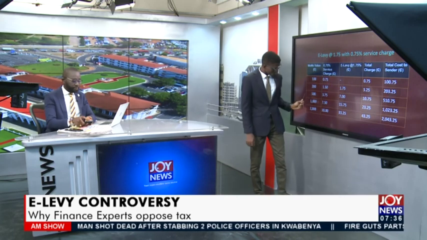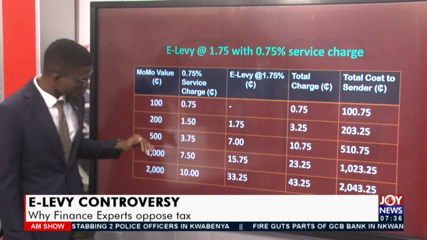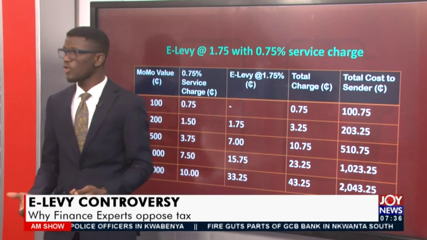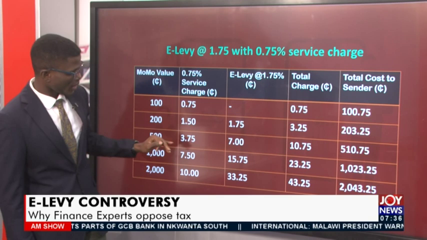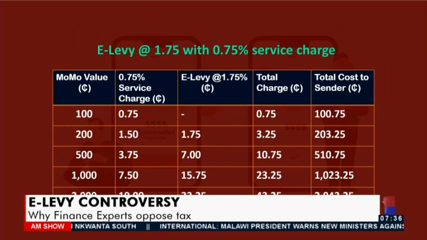Now let's move to 500 cedis. Again, the value added here is 400 cedis, 7 cedis. And if you add it to the telco's charge, 3 cedis, 75 pesos, that will give you a total charge of 10 cedis, 75 pesos.